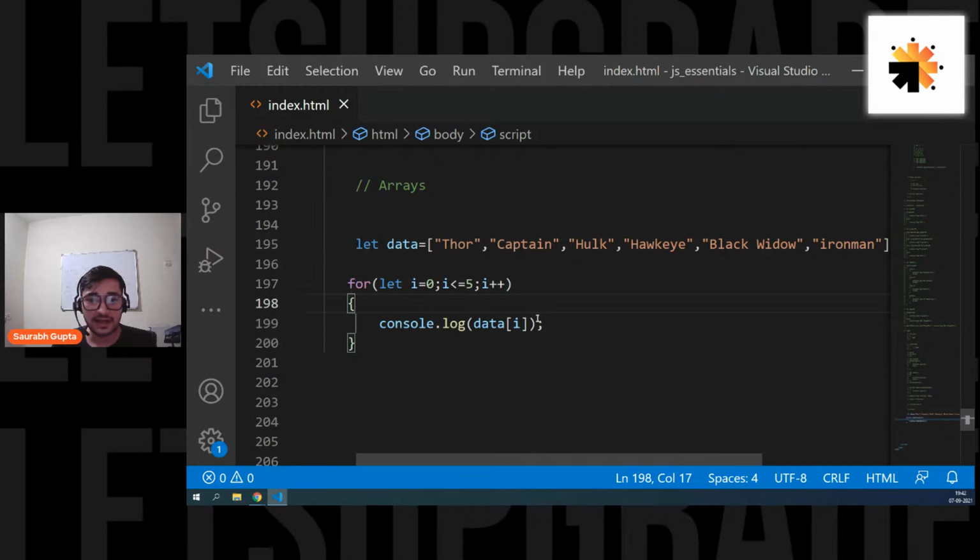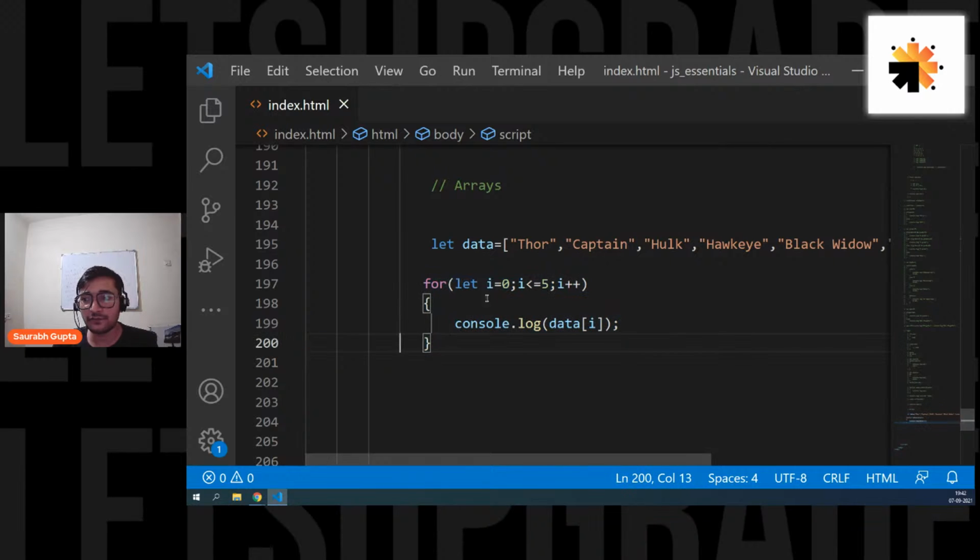Is that cleared? Arshad, see, buddy, it's simple. This is the for loop, which is going from 0 till 5. So i starts with 0. Then we check: 0 less than 5, yes. We come inside, print data of i. That is data of 0, which is Thor in this case, because that's the 0th element. Then i increments, i becomes 1. So 1 is less than 5, yes. Come inside, print data of 1. That is the first element. Data of 1 is Captain. Next, data of 2, data of 3, data of 4, data of 5.